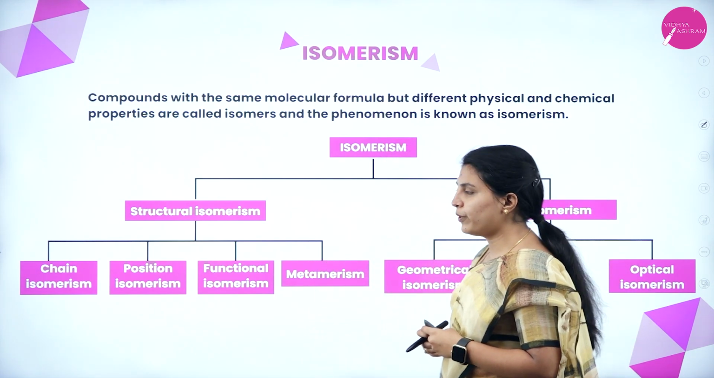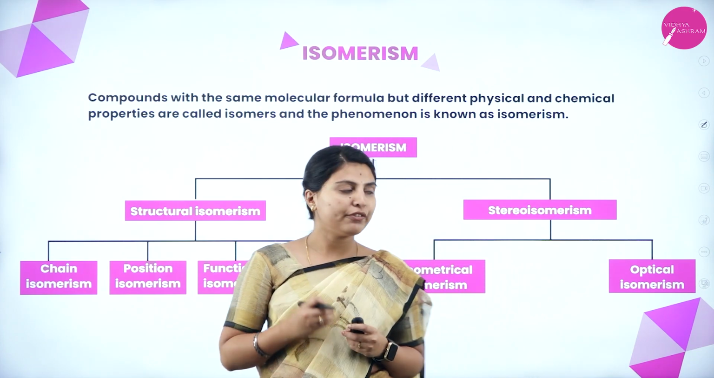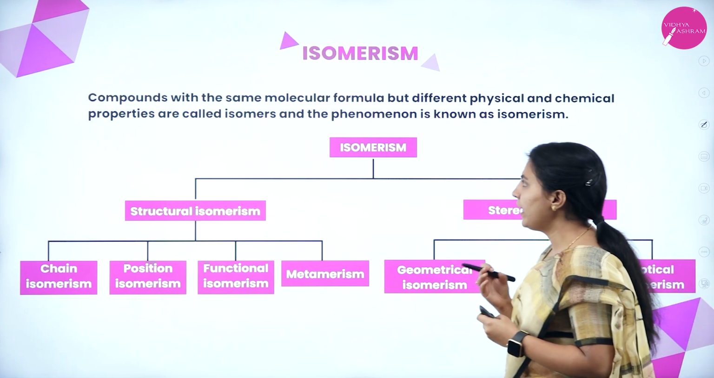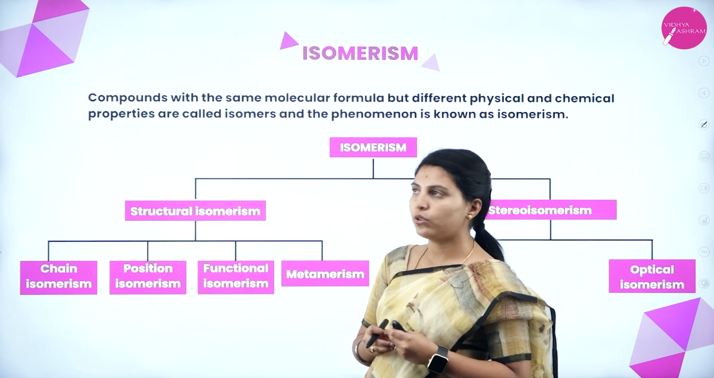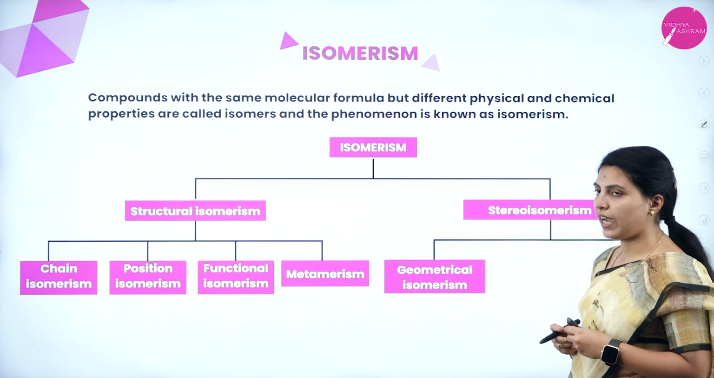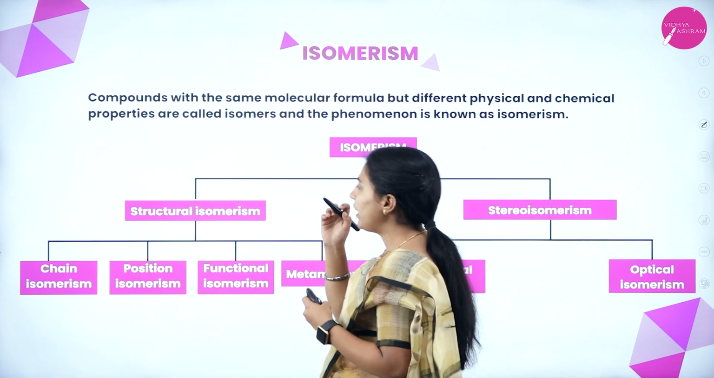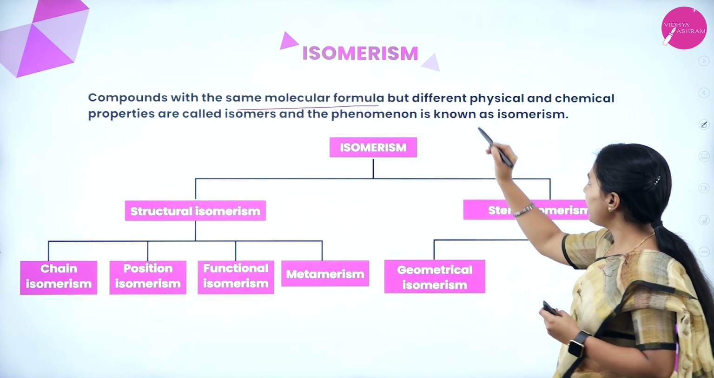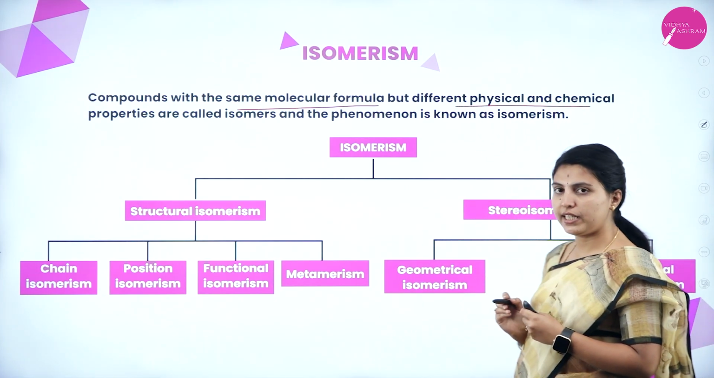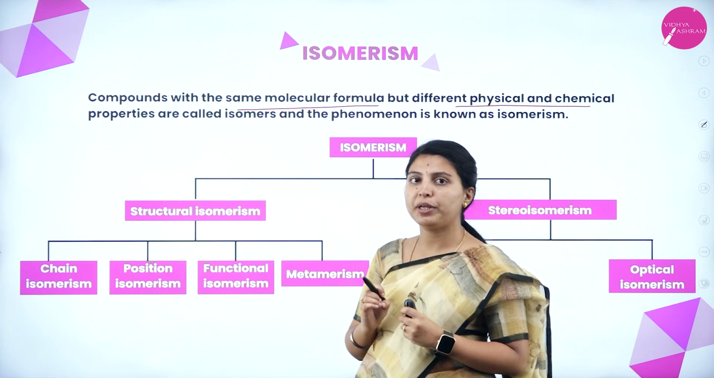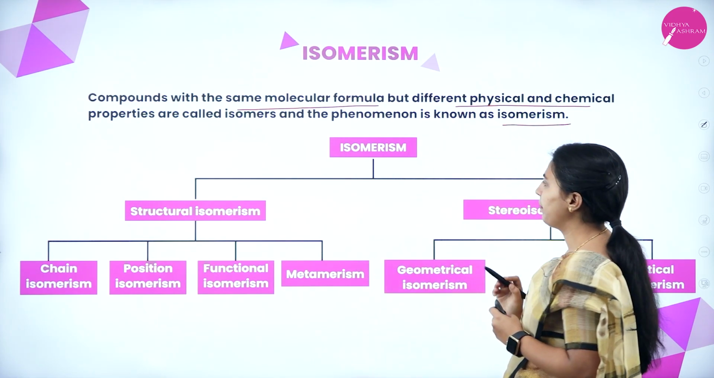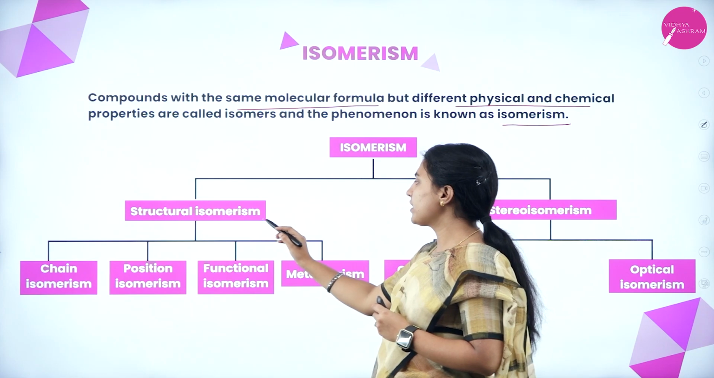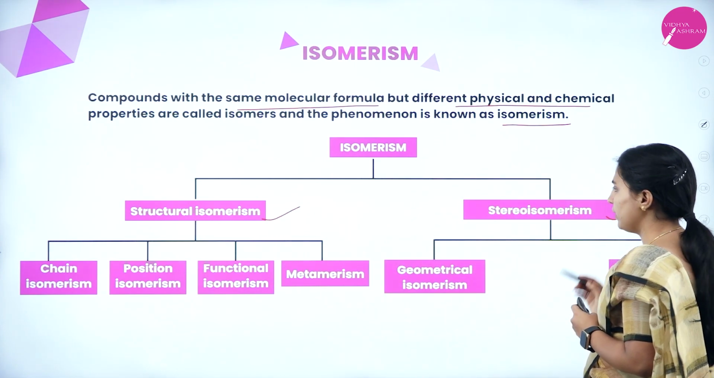The compounds with the same molecular formula but different physical and chemical properties are called isomers, and the phenomenon is called isomerism. Once again, any kind of compounds with the same molecular formula but different physical and chemical properties will be called isomers. The overall phenomenon will be called isomerism. This isomerism is divided into structural isomerism and stereoisomerism.